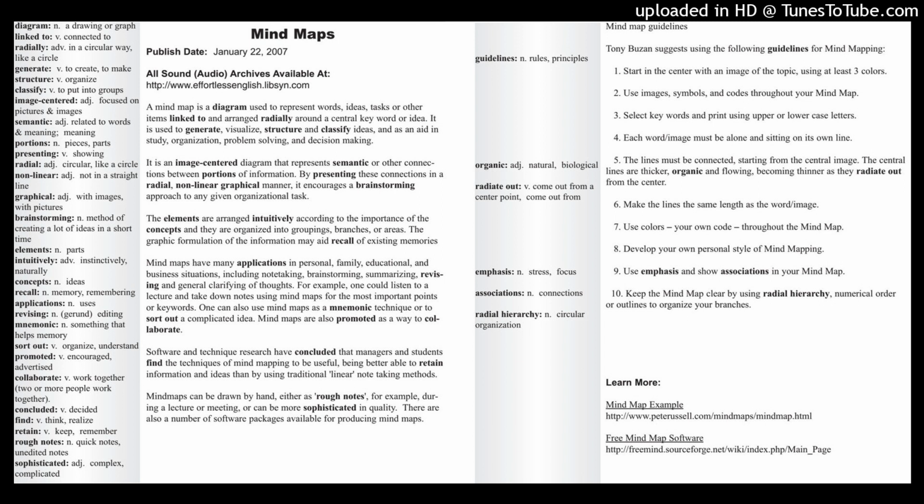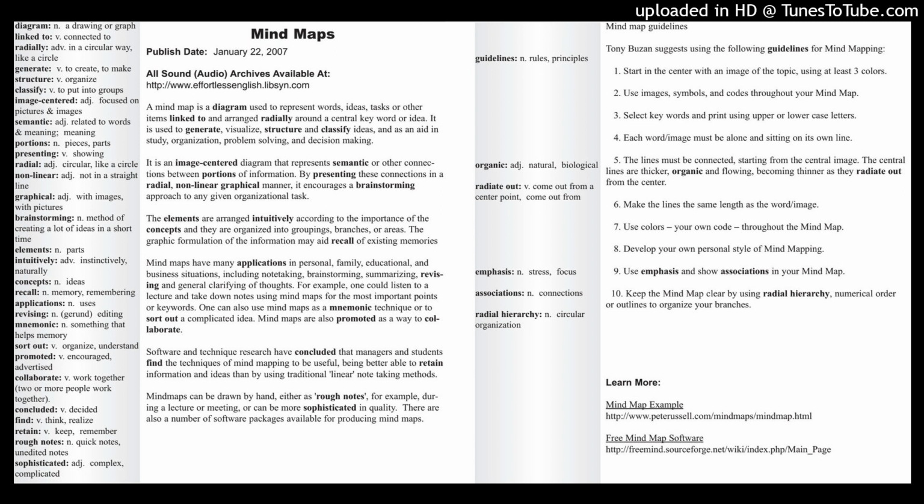Structure, organize, classify. These are all very similar. Classify actually means to put things in groups, put ideas or things into groups that are similar. So for example, we classify a dog as a mammal. It's in the mammal group with other mammals, other creatures that have hair.